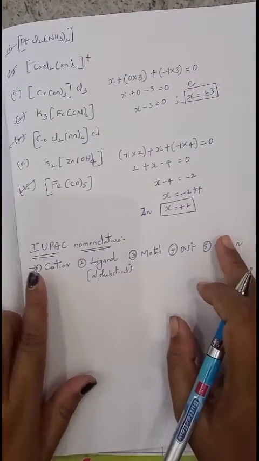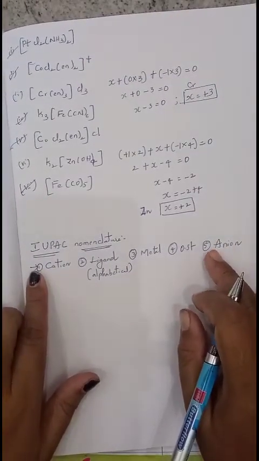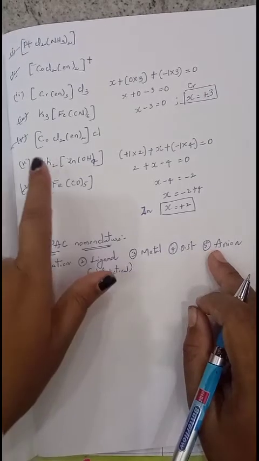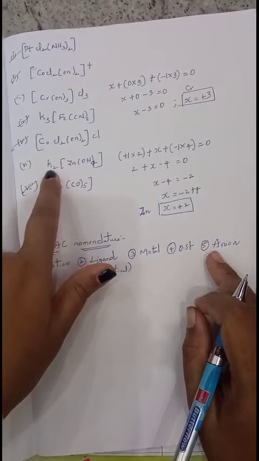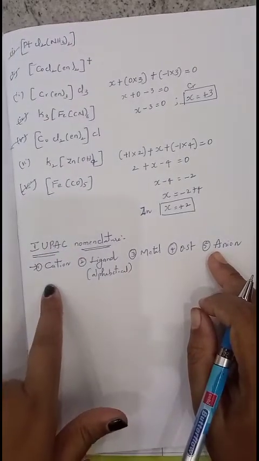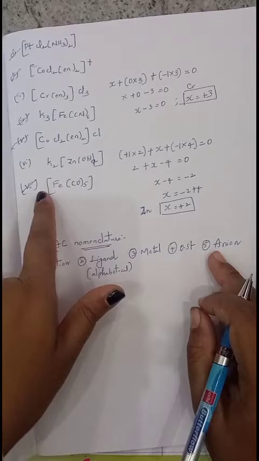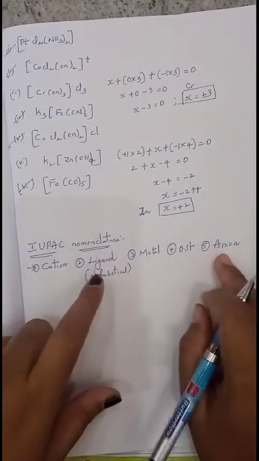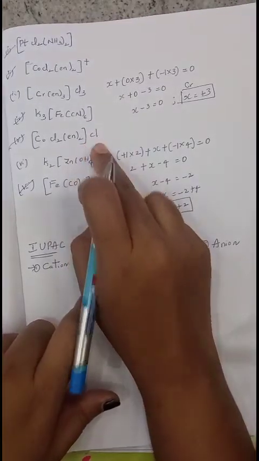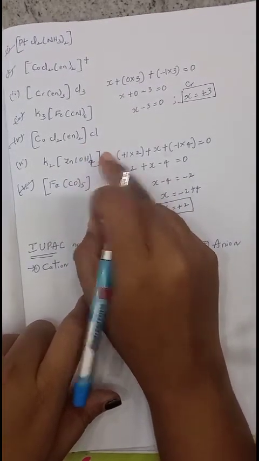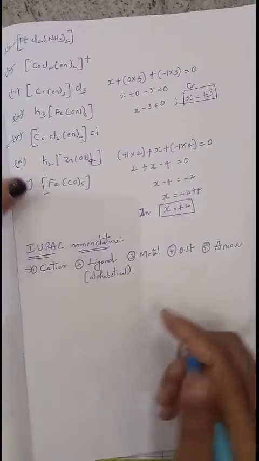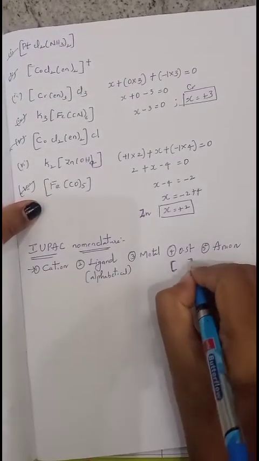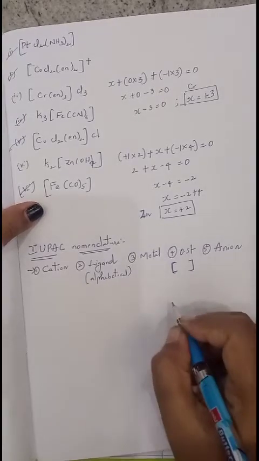So the first point and the fifth point are exceptional. Remember, they will not be there in all compounds. For example, here there is a cation, so we can represent the cation. But in this case, there is no cation, so go directly with the ligand. Finally, an anion is present in this complex, but here there is no anion, so there is no need to represent it. You can stop with the oxidation number, which should be represented in parentheses using Roman numerals.